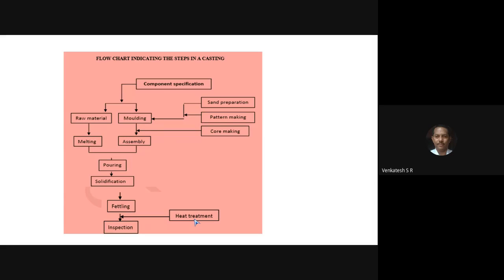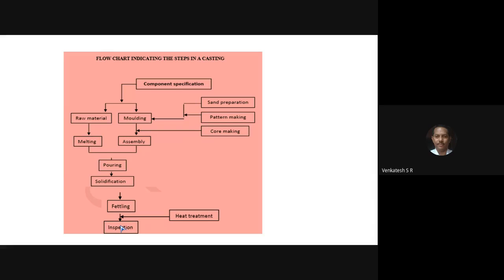After heat treatment, the casting is again sent to the inspection section where the casting is tested for cracks, bubbles, blowholes, air holes, or any other defects present in the casting. The simple inspection carried out in the foundry is by hitting the casting with a steel rod or iron rod.